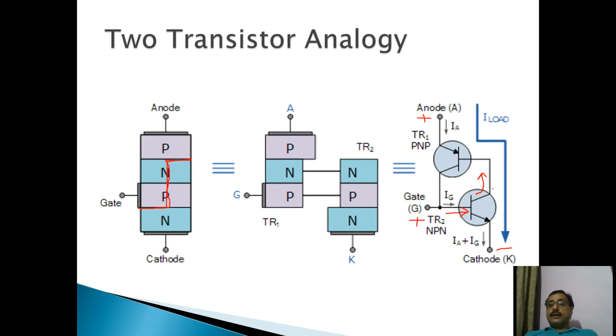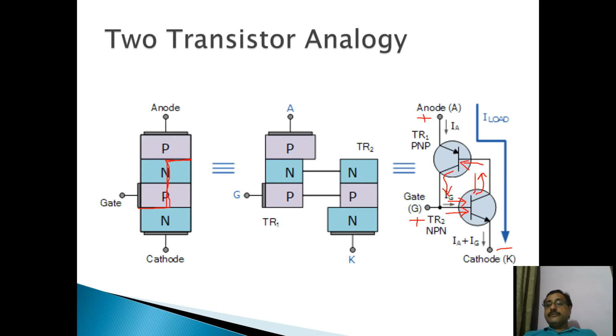This collector current of TR2 is the base current of the PNP transistor, so it will ultimately produce some collector current in the PNP transistor. Now the collector current of the PNP transistor and the base current of TR2 are added, and again fed to the base of transistor TR2.